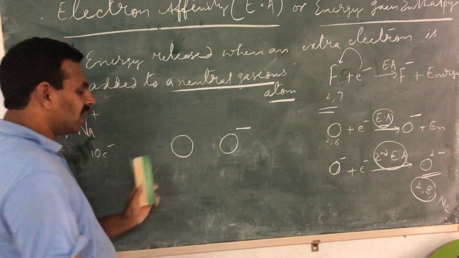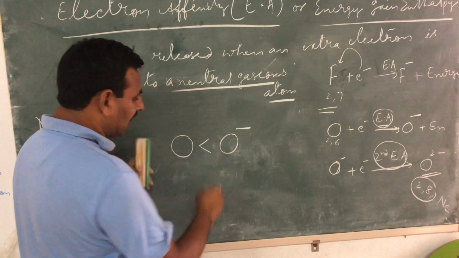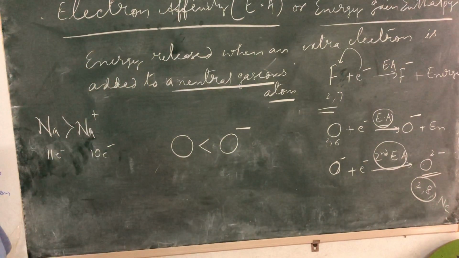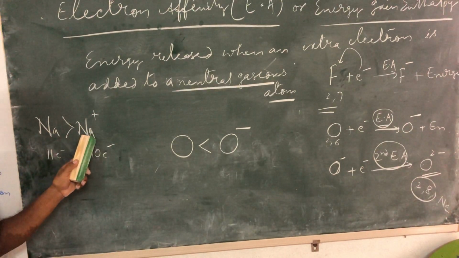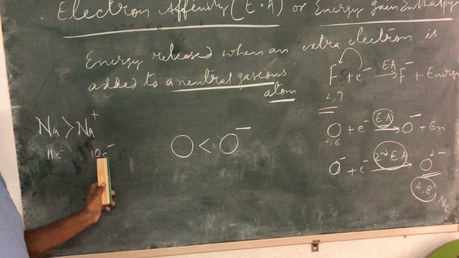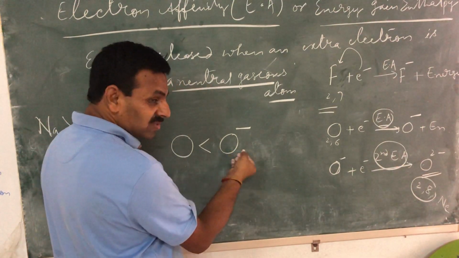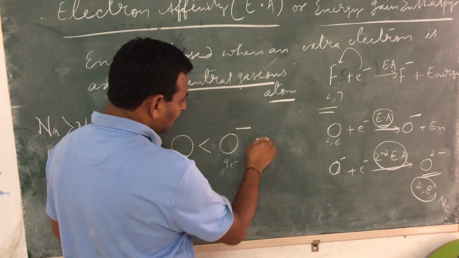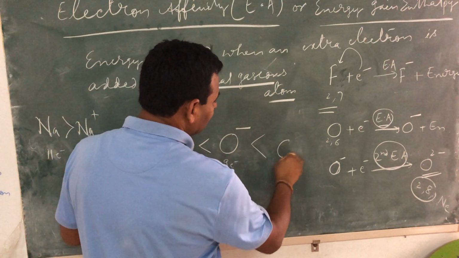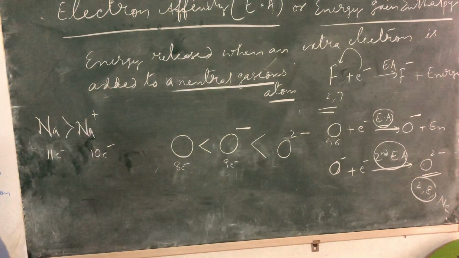In case of anions, the neutral atom is smaller than the anion. Here the neutral atom is bigger than the cation because the number of electrons is decreasing when it becomes a cation. Here the number is increasing when it becomes an anion. 8 electrons, 9 electrons. Now O minus is smaller than O2 minus.